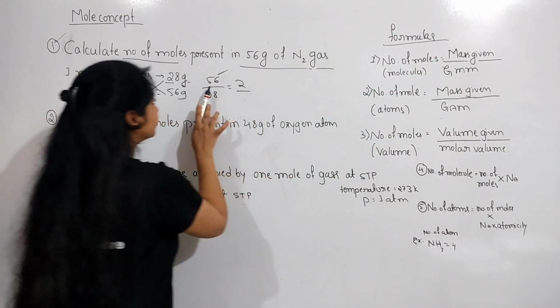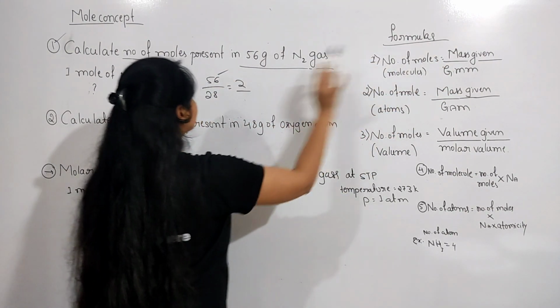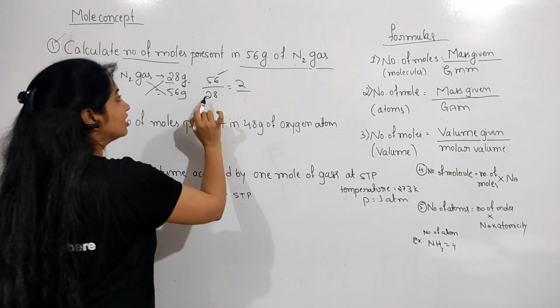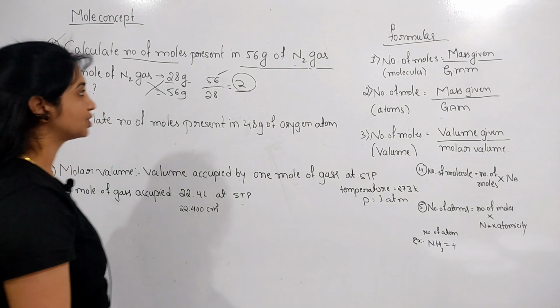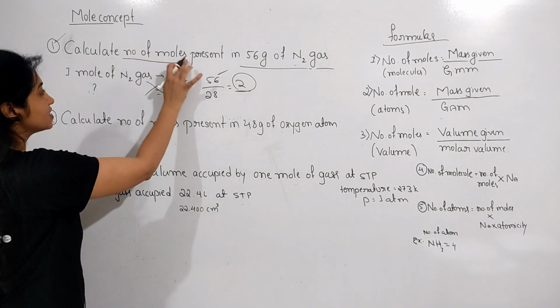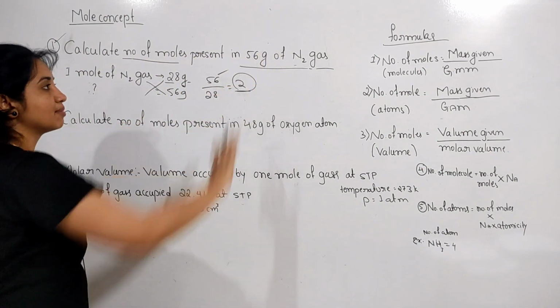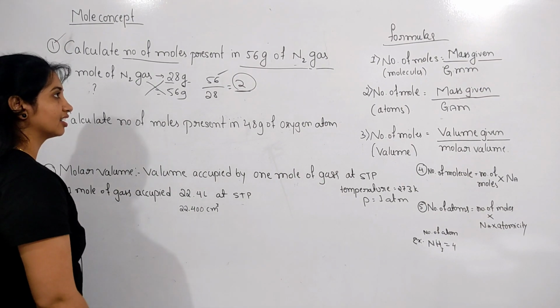The mass given is 56 gram. The gram molecular mass of nitrogen gas is 28. Then we get the answer, 2. So 2 moles are present in 56 gram of nitrogen gas.